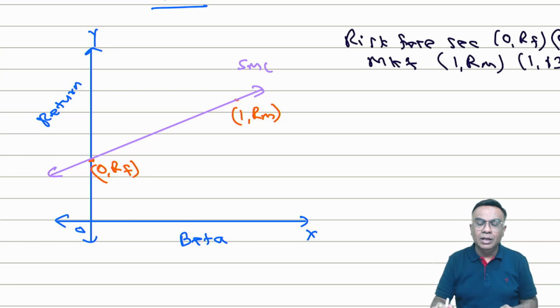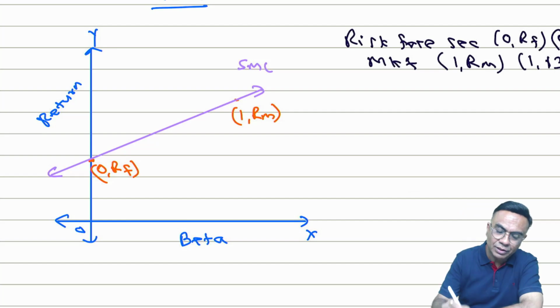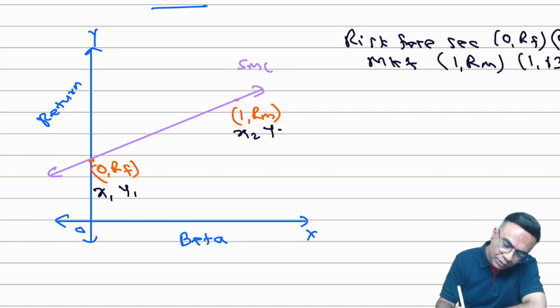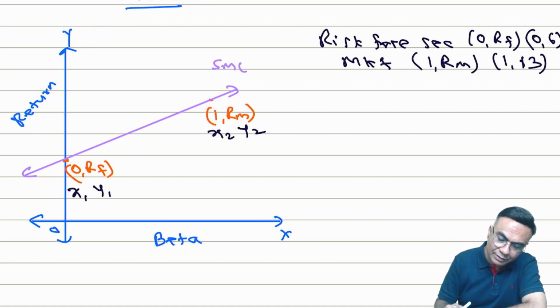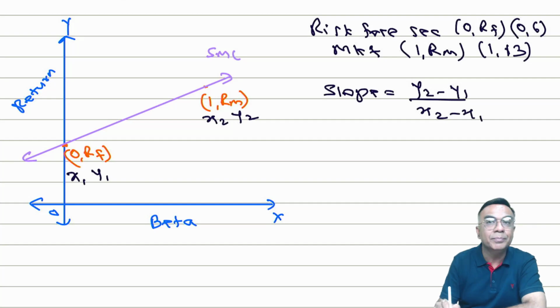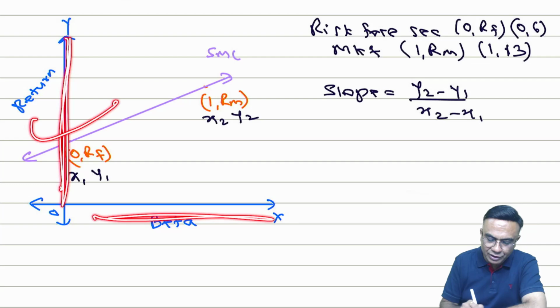Let us understand. Now see, to write an equation of a line, we need the slope, right? How do we calculate slope? Say this is x1, this is y1, this is x2, this is y2. So the slope of a line is given by (y2 minus y1) upon (x2 minus x1), correct? It is the change in the dependent variable upon the change in the independent variable.